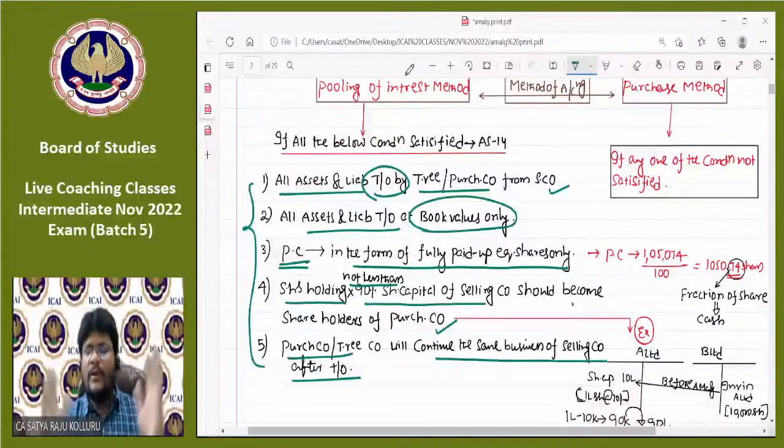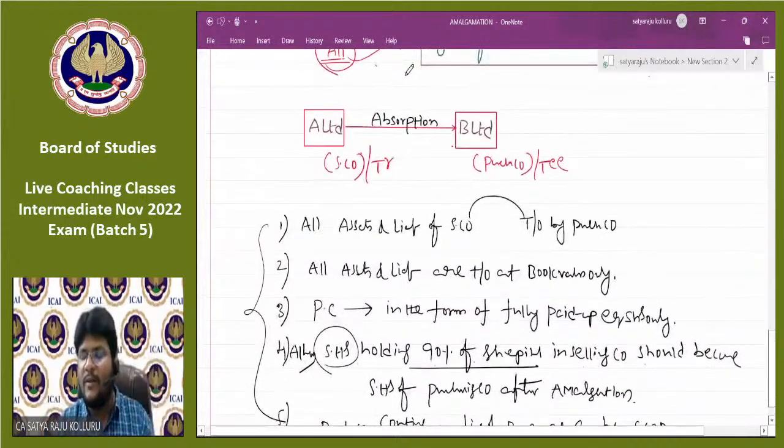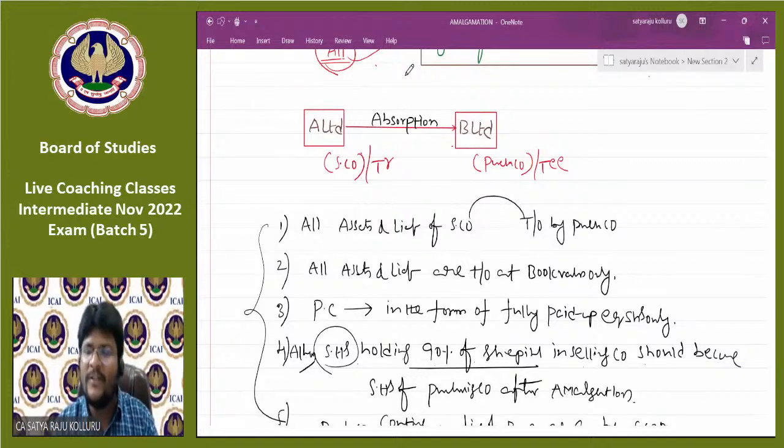Can you please all of you repeat with me? What are the 5 conditions to satisfy for an amalgamation in the nature of merger? All the assets and liabilities of the selling company should be taken over by the purchasing company at book values. PC should be paid only in the form of fully paid up equity shares. It should not be paid in the form of cash or debentures or preference shares.